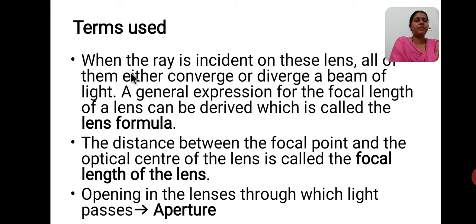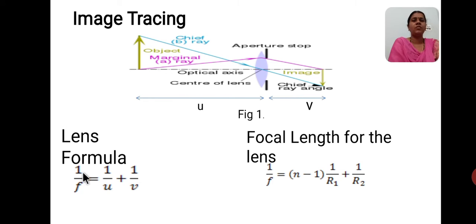Already I have explained that whenever a ray of light is incident on these lenses, convex, concave, plano-concave, plano-convex, it either converges or diverges the beam of light. The general expression for the focal length of the lens can be derived, and we call it the lens formula. The lens formula is represented by the equation 1/f = 1/u + 1/v, where f is the focal length of the lens, u is the object distance, and v is the image distance.